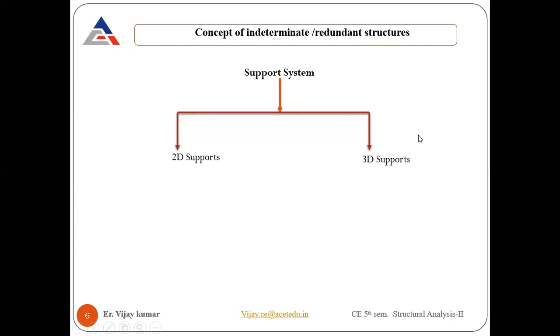So the supports system: we have 2D supports and 3D supports systems. Again, they are divided into further systems. First, we are discussing the 2D support system. One is the fixed support. Then we have the hinge support. Third, we have the roller support. Then fourth, we have the guided roller support. Then we have the internal hinge support. Each and every aspect we will see in a diagram also. I will represent them in the further slides.